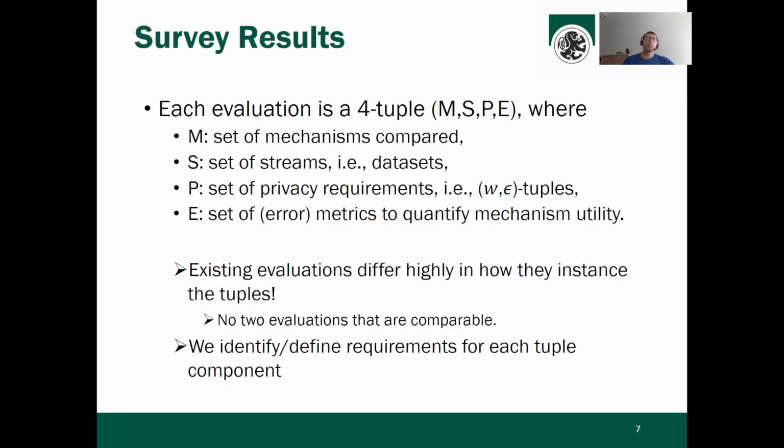The results of our survey reveal that each existing evaluation is a four-tuple of the mechanisms that are compared, the streams that are compared, the privacy requirements, which are in our case w-epsilon tuples, and finally the set of error metrics used to quantify the mechanism's utility. As I said, all existing evaluations somehow have addressed these tuples, but they highly differ in how they instantiate a tuple. And in the end, that boils down to the disappointing insight that actually no two evaluations are comparable.